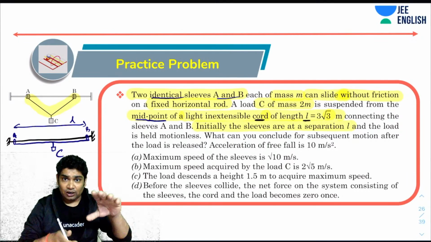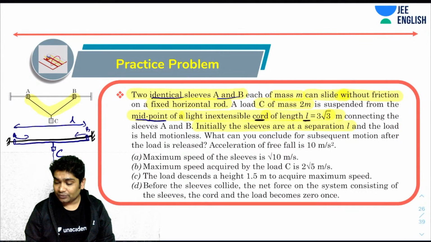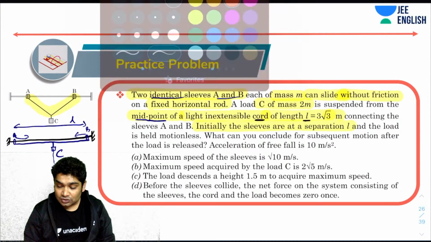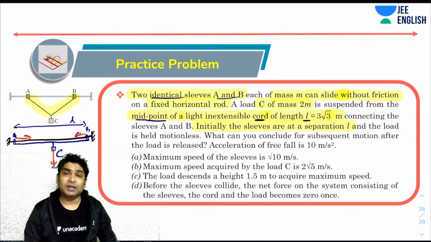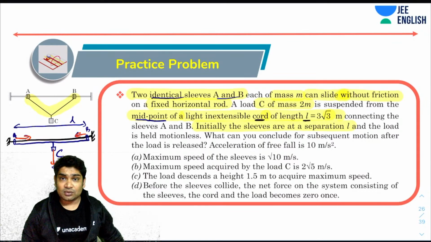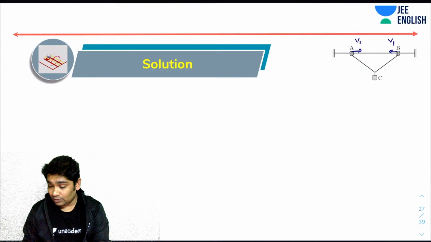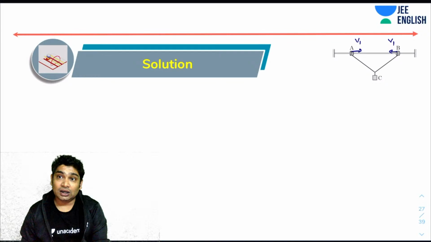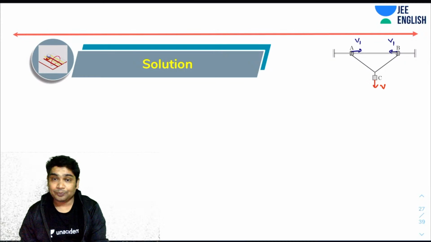Whenever C starts to fall, you will realize these two will start moving in this direction. Imagine when C is going down, these two will start moving like this, and because of the symmetry, these two will always move with the same speed. So let's say at an instant shown, the speed with which these two, A and B, are moving is V1, and at this instant, C is going down with a speed V2.